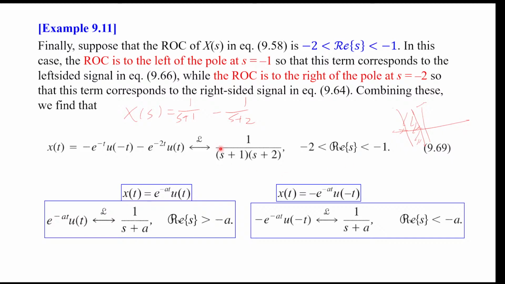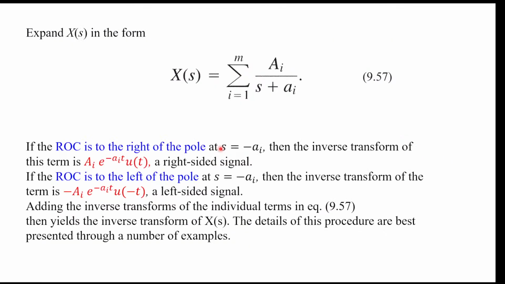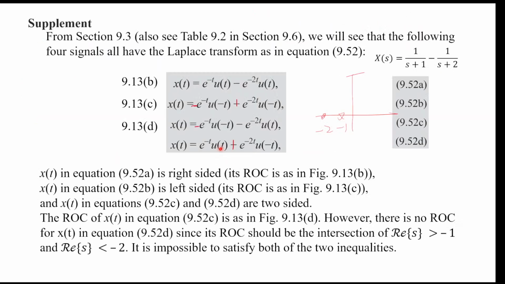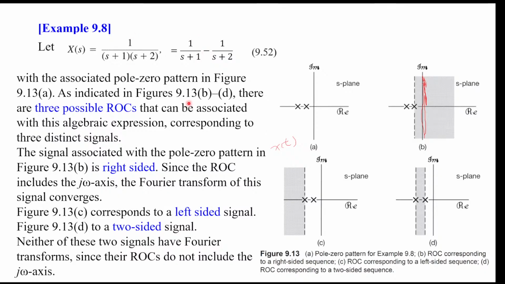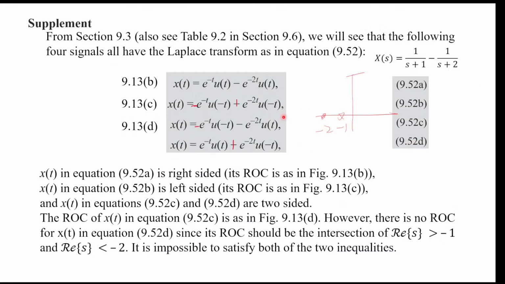Okay, and I guess we can jump back a little bit, like here. This corresponds to our 3 possible ROC analysis. We said for this function we have 2 poles. This is a rational function with 2 poles, and we know the ROC of a rational function must be bounded by poles, and you can have these 3 possible ROCs, which correspond to these 3 combinations of how you invert your partial fraction expansion.